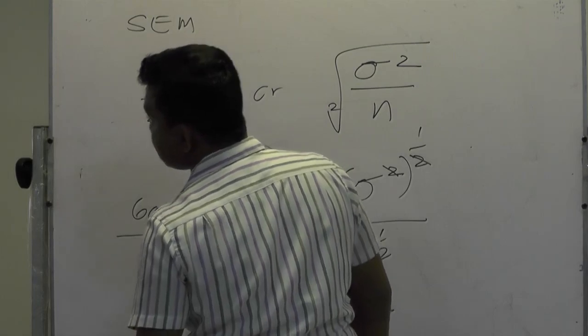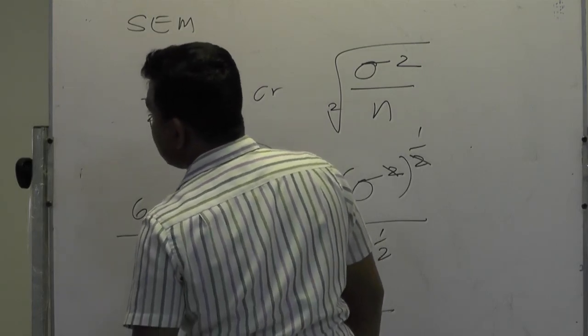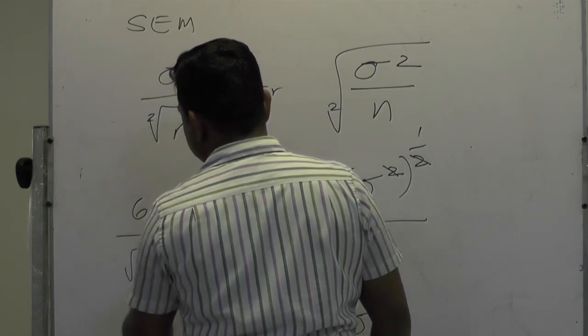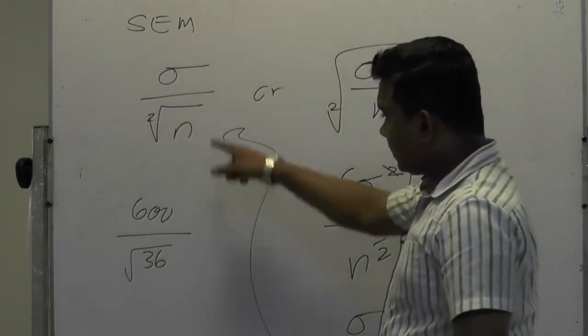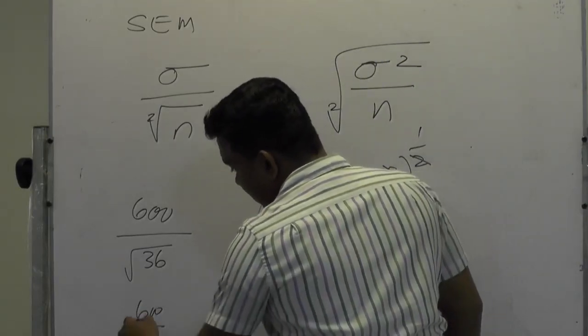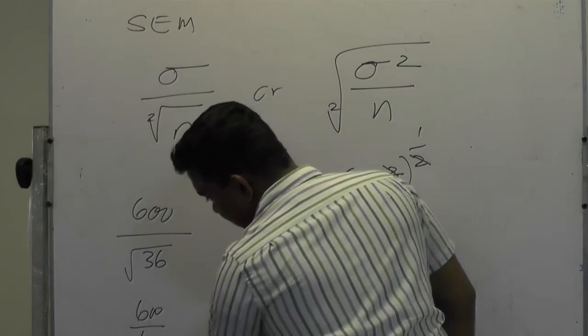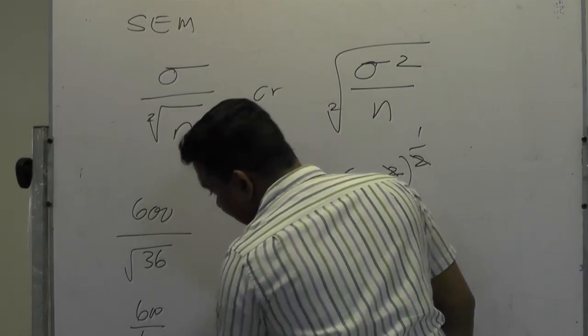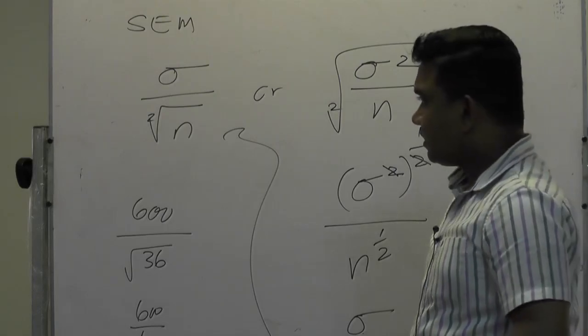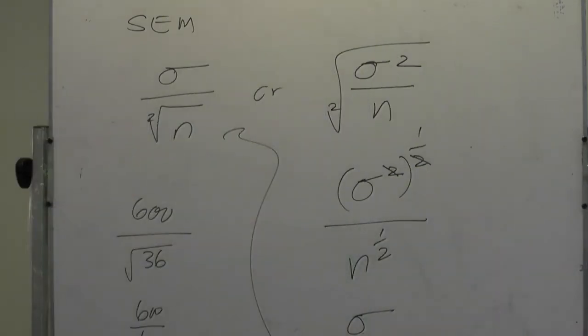The sample size they have mentioned is 36, right. Then standard error of the mean will be 600 divided by 6, that will be 100. Standard error of the mean will be 100. Clear? Now I will take the answers given.